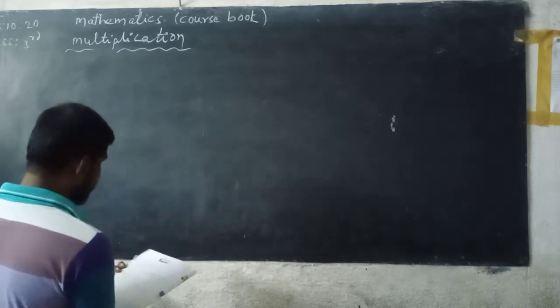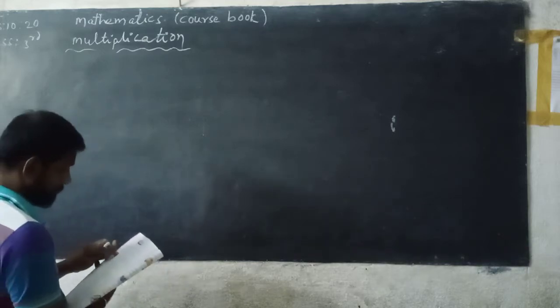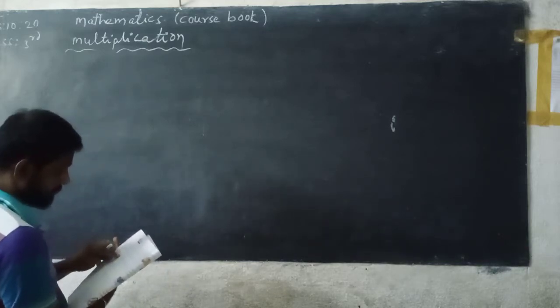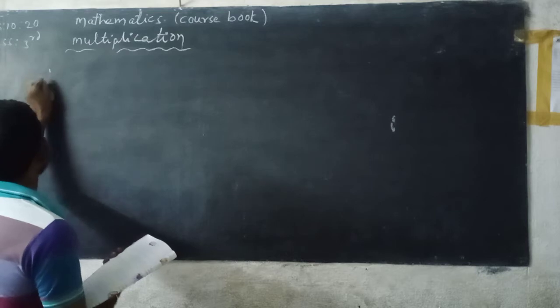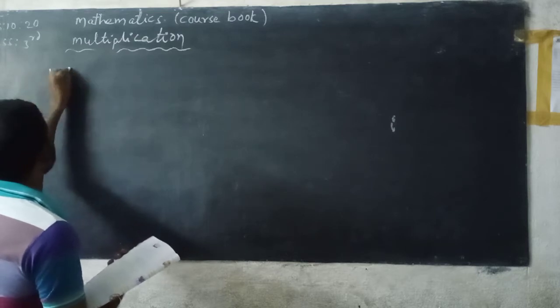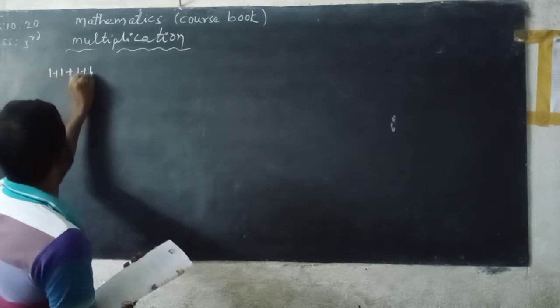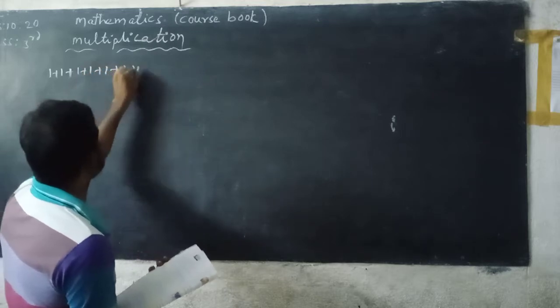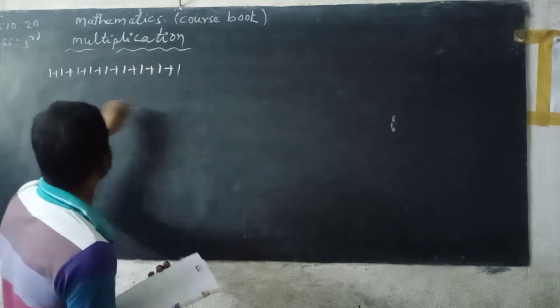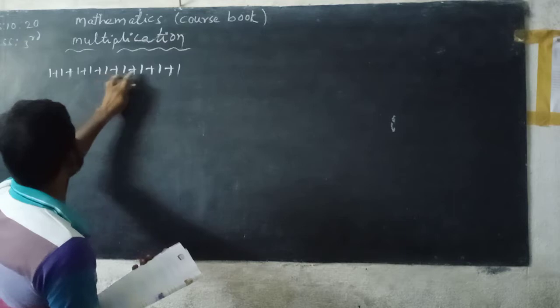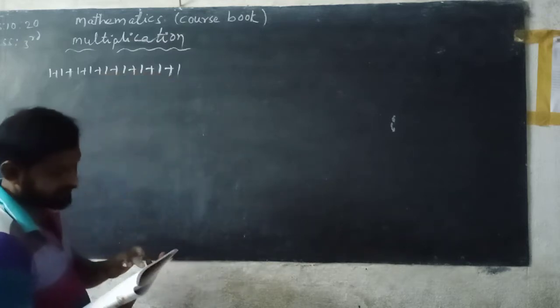See here. 1 plus 1 plus 1 plus 1 plus 1 plus 1 plus 1 plus 1.